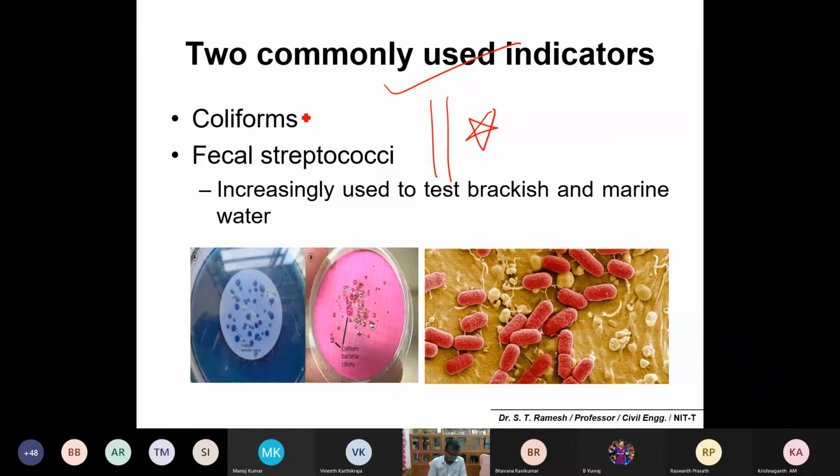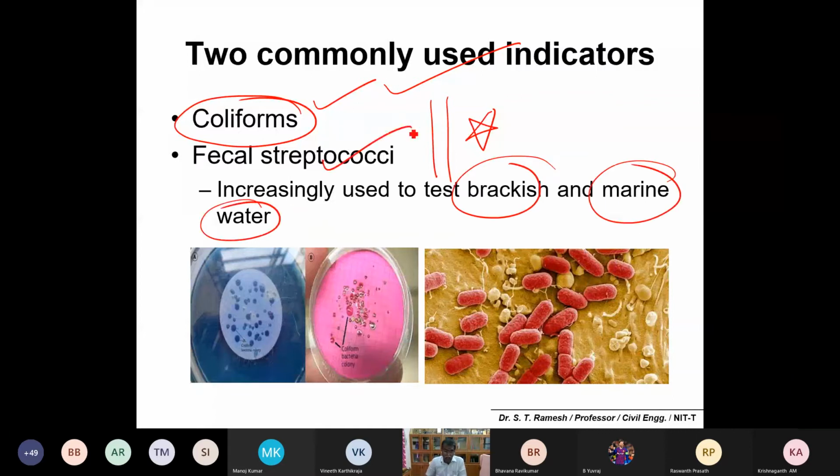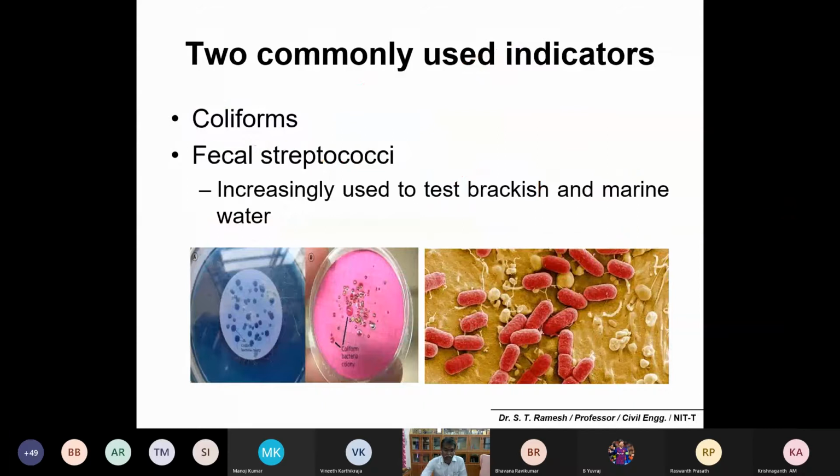Please make a note: in fresh water or drinking water, you could analyze and find out coliform presence. If coliforms are there, you can say the water is contaminated. In the case of brackish or marine water, you can detect fecal streptococci. So the two indicator organisms of water concern are coliforms and fecal streptococci.